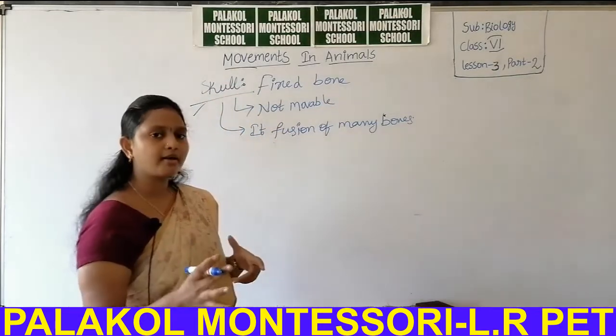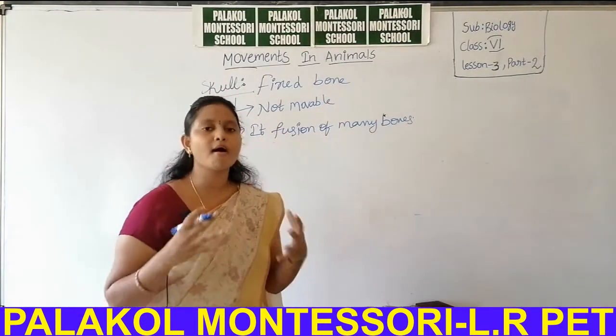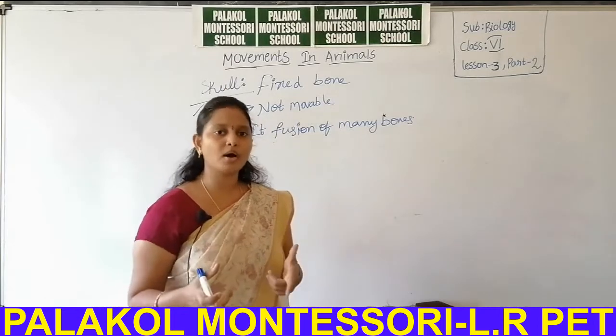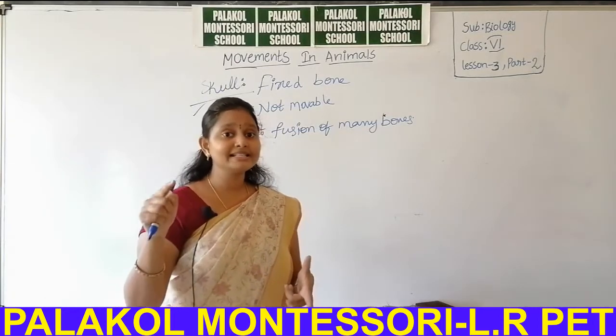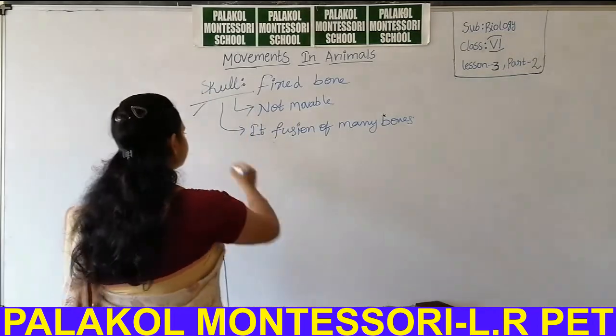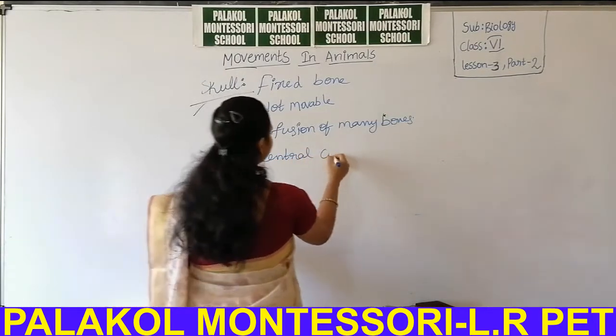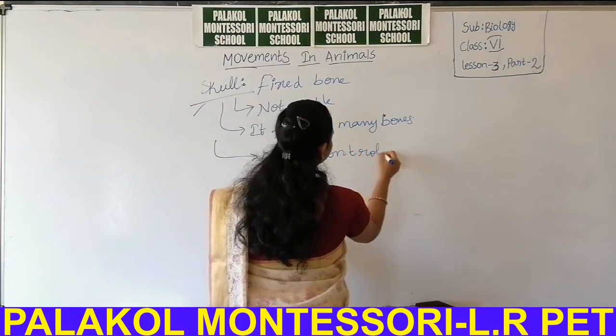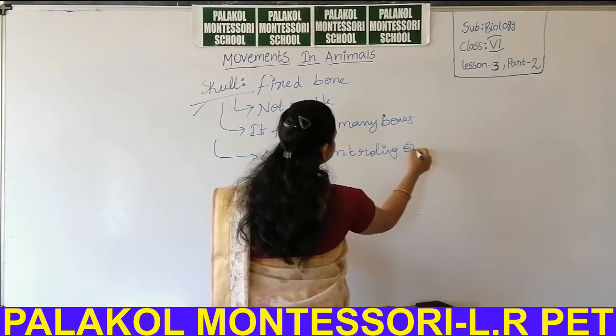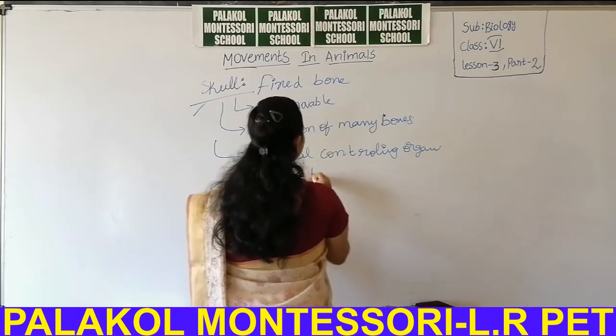Why? Because the skull becomes so hard. Why does it become so hard? Because inside the skull, the central controlling organ, the brain, is present.